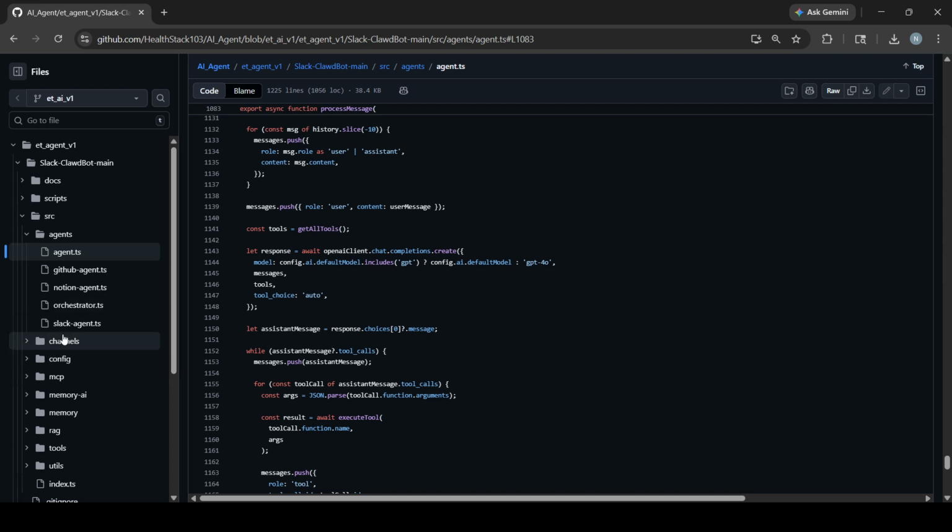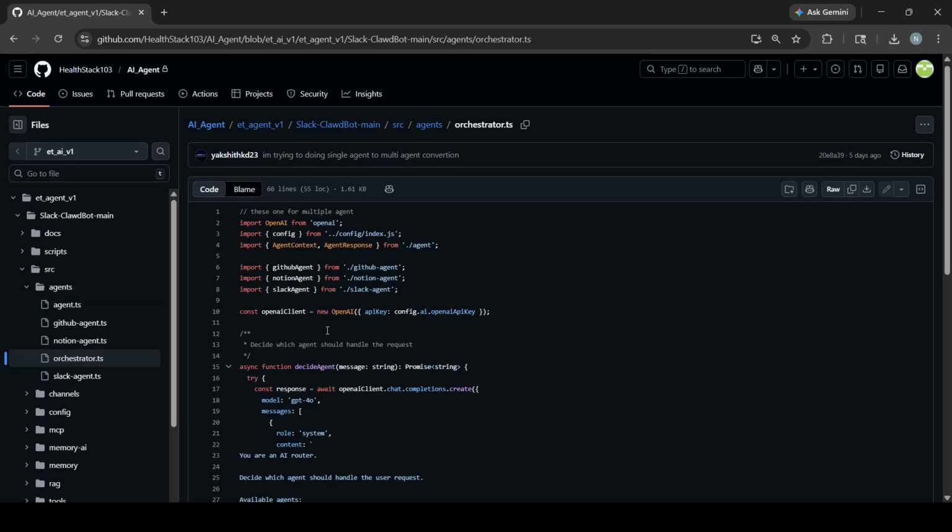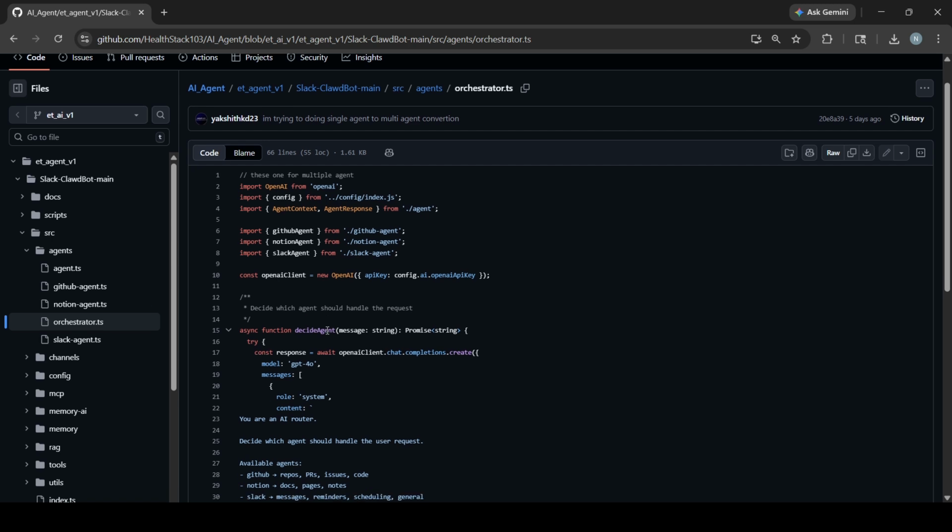Now let us go through the other file, orchestrator.ts. This file handles the orchestration logic. It decides which agent should act at each step of the workflow. It also manages the task flow, handles retries, and ensures coordination between the agents. This is what enables our system to move from a simple chatbot to a fully autonomous workflow engine.